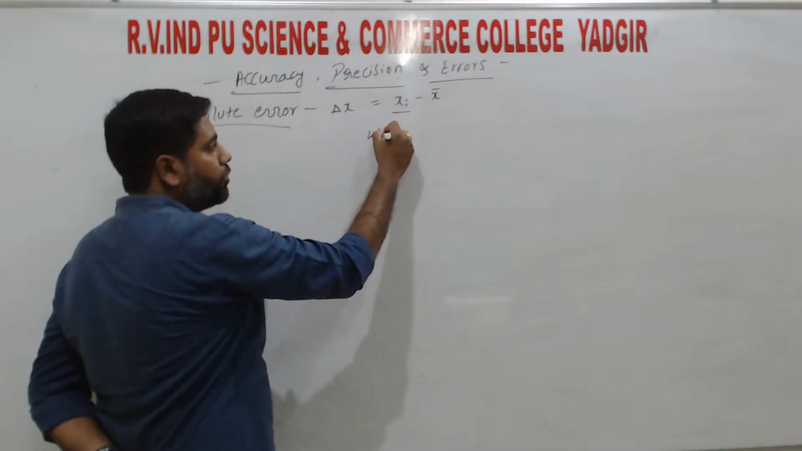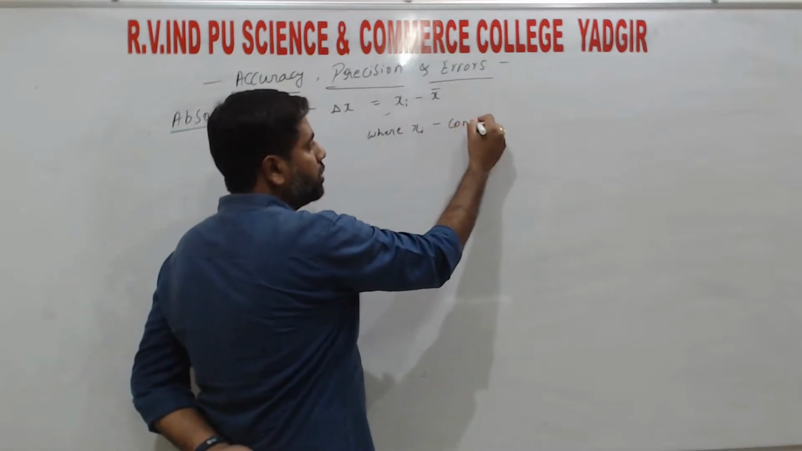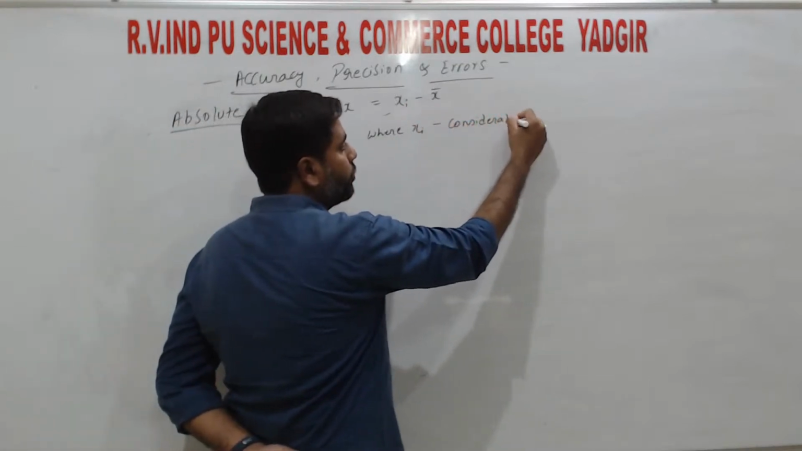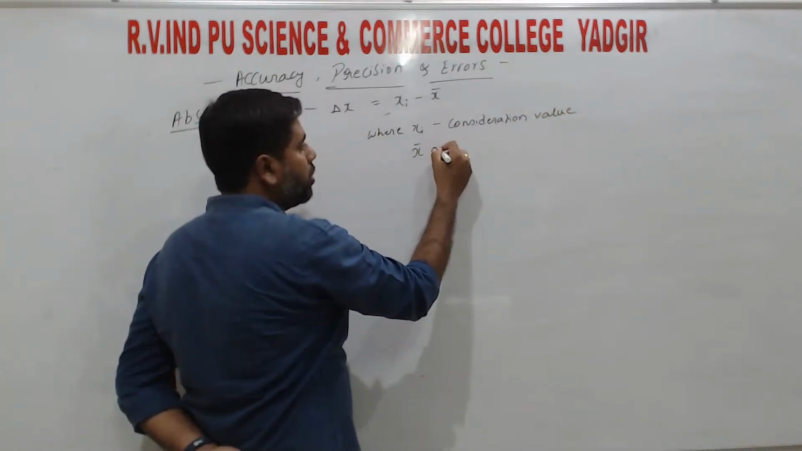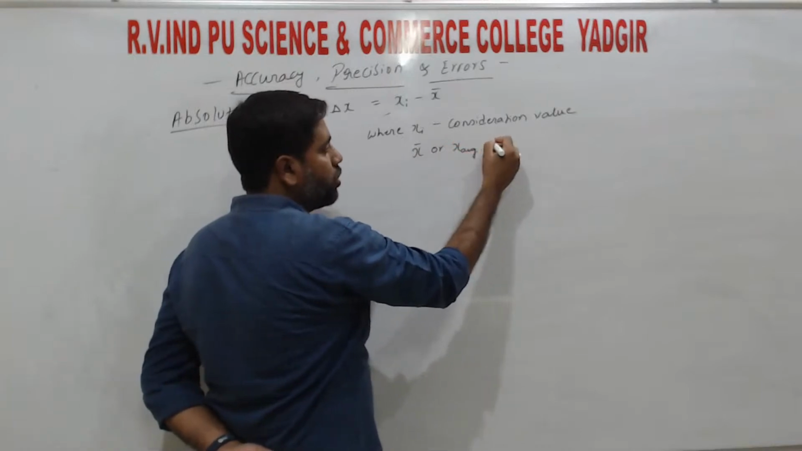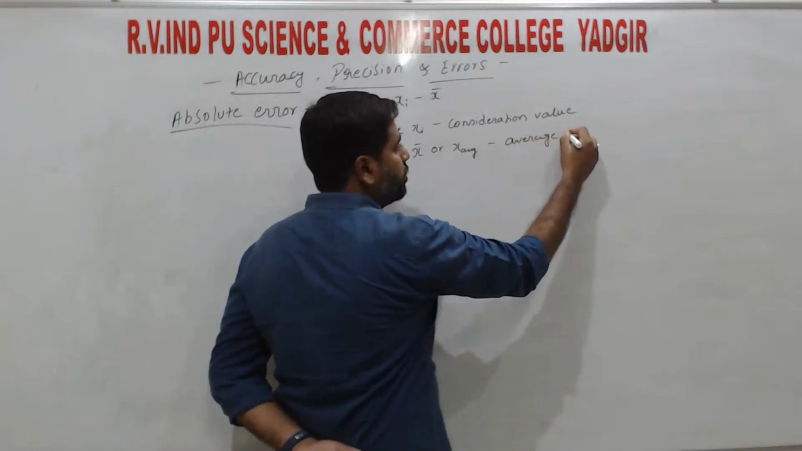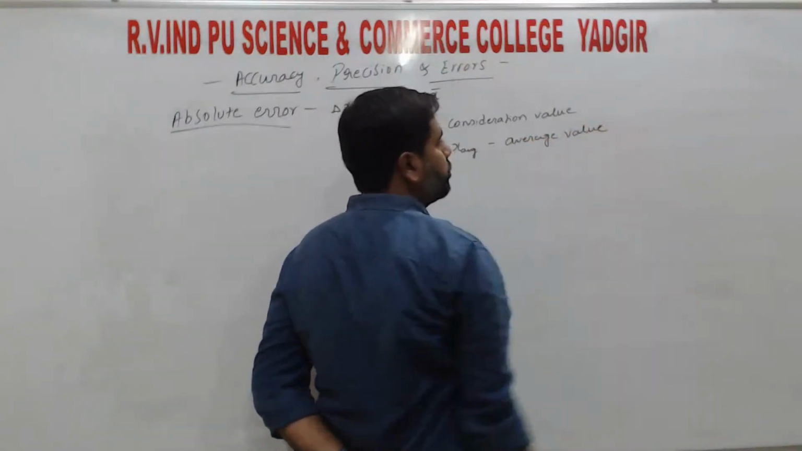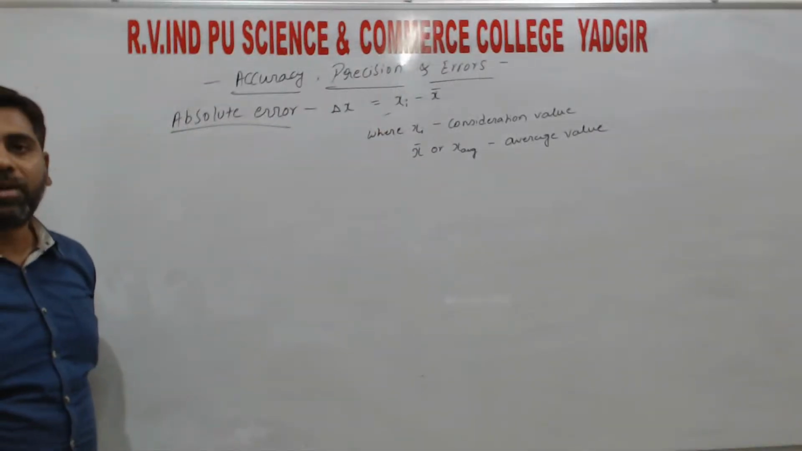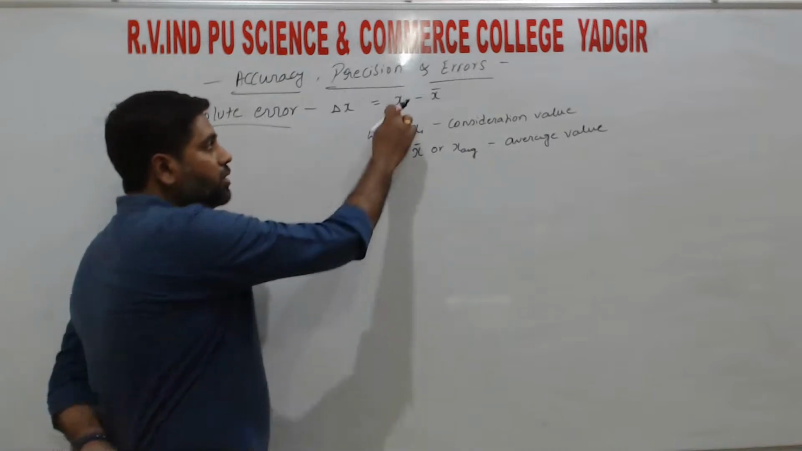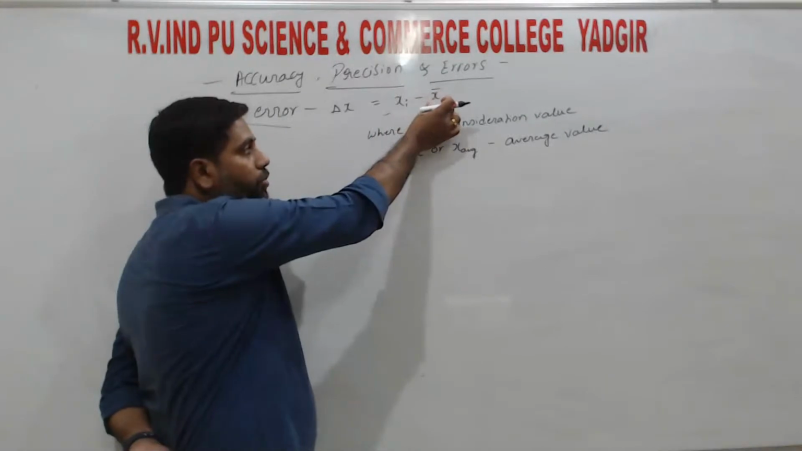So where xi is the consideration value, right? So x bar or x average or xm, that we call the average value, right? So that we call absolute error. So absolute error is the difference, minus sign. So the difference of the consideration value to the mean value, right?